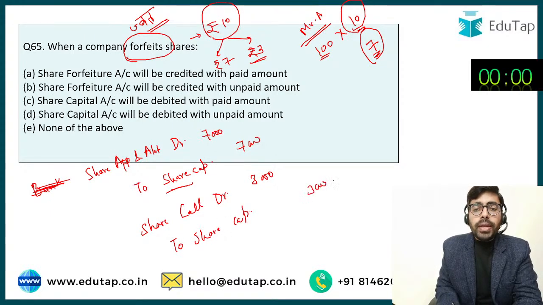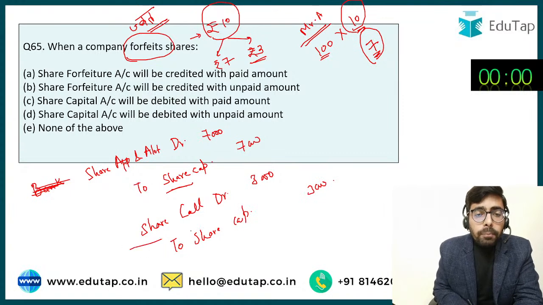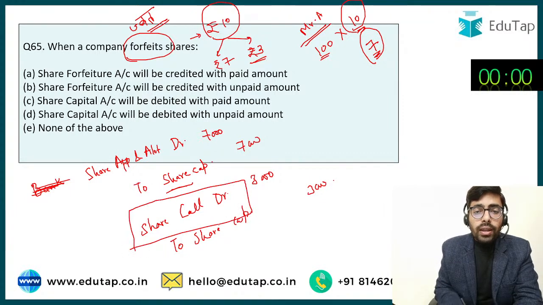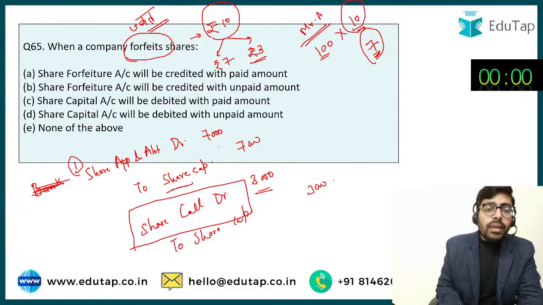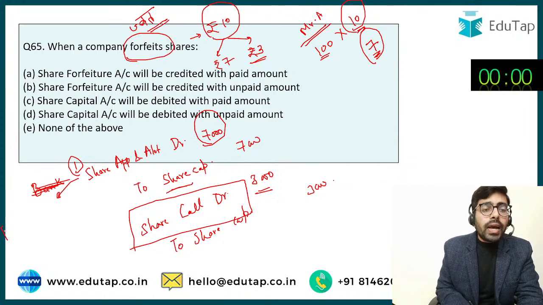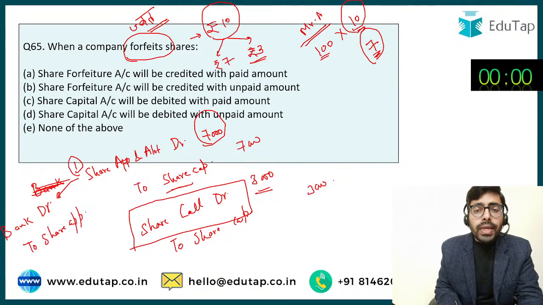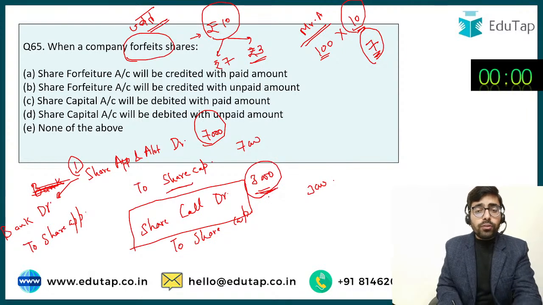But now the company has not received this share call of rupees 3,000. In the previous entry, the company received this amount of rupees 7,000, so the company would have passed the entry bank account debit to share application and allotment. But now in this particular case, the company has not received this rupees 3,000 on the shares.